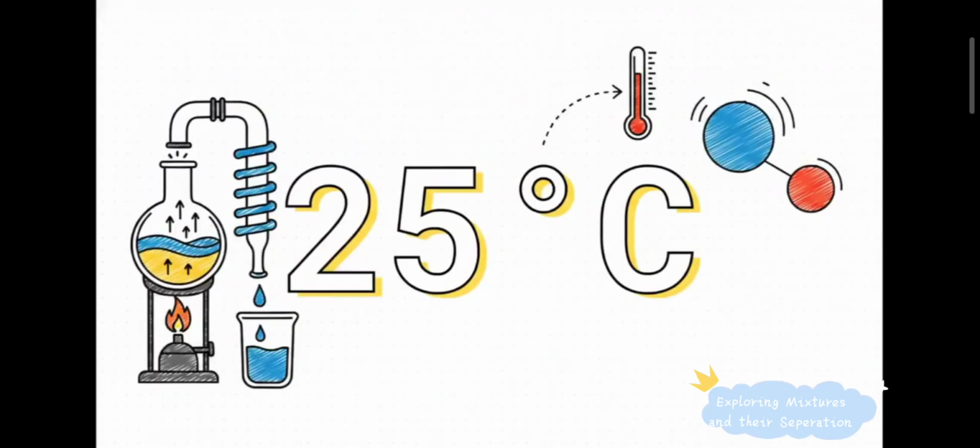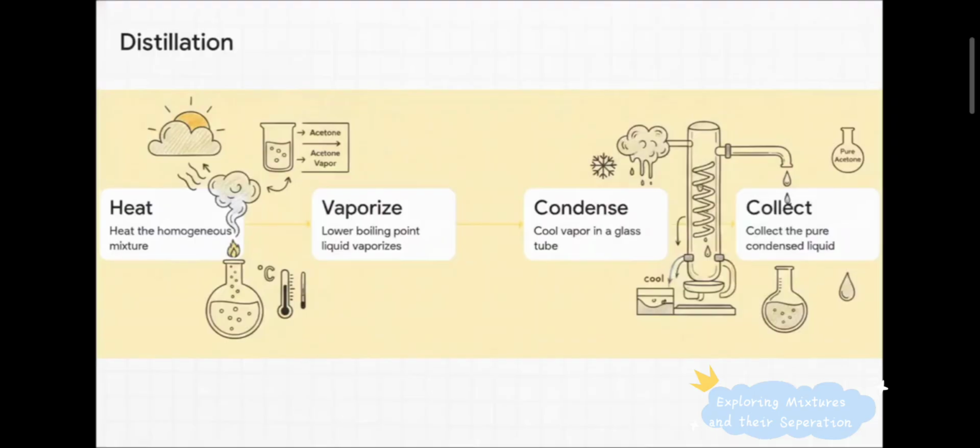But what if you're trying to separate two liquids that have perfectly blended together? Well, you need a boiling point difference of at least 25 degrees Celsius. That right there is the magic number to easily and safely pull them apart. And that brings us to simple distillation.